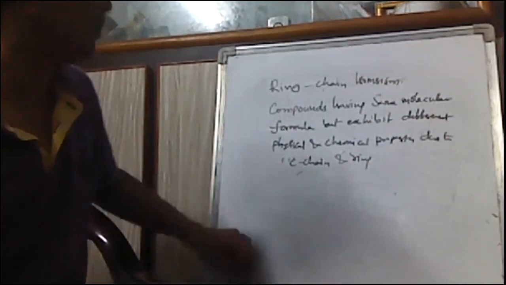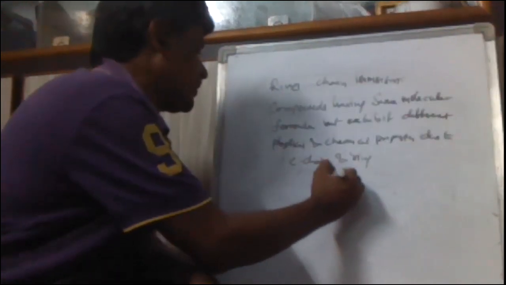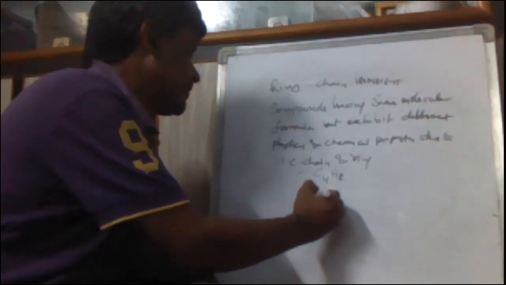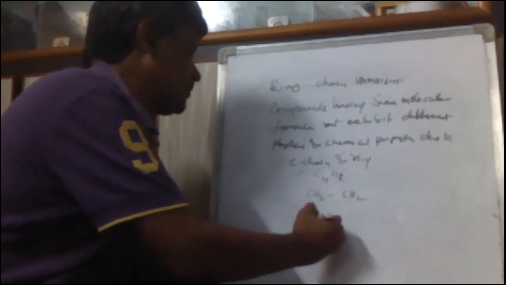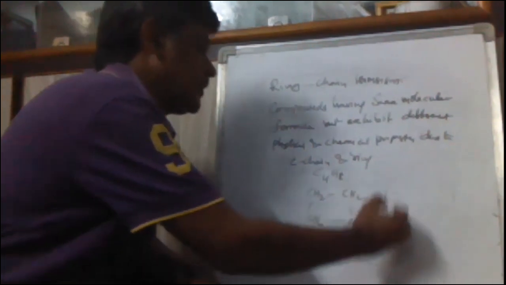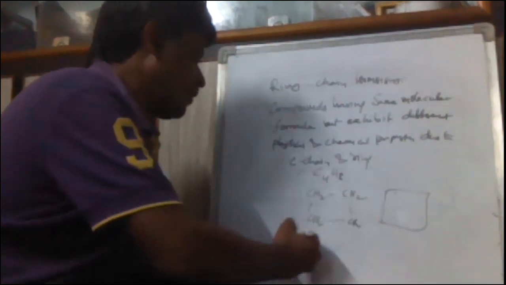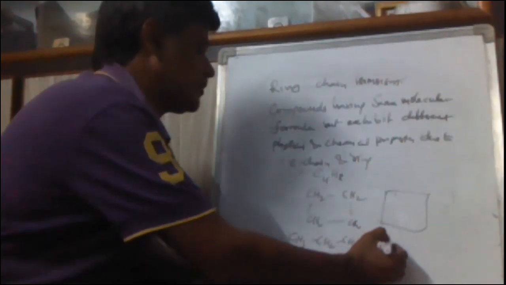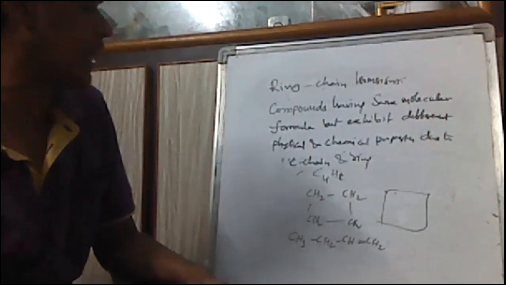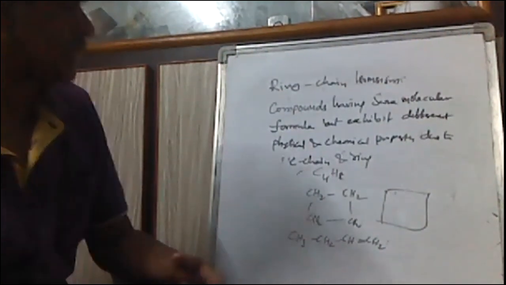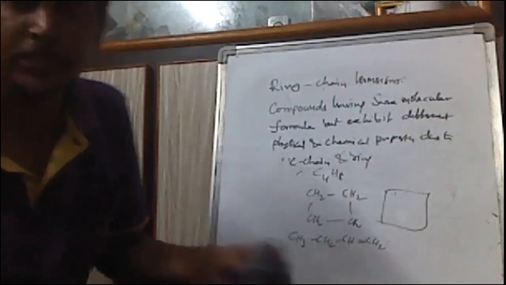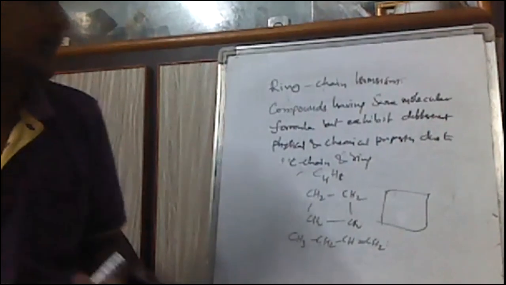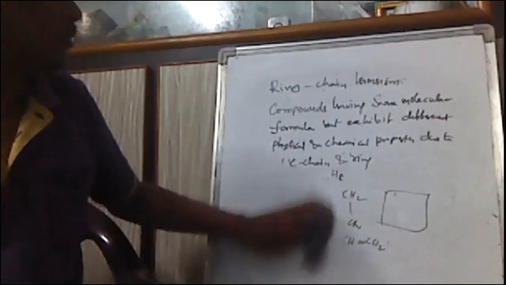If you take another example, the molecular formula C4H8, we can write it as CH2, CH2, CH2, CH2. This is called cyclobutane, the ring one. And CH3CH2CH=CH2 is called 1-butene. Both have the same molecular formula, but one is a ring and the other is a carbon chain. Due to that, they exhibit different physical and chemical properties. That's why these are called ring chain isomers.